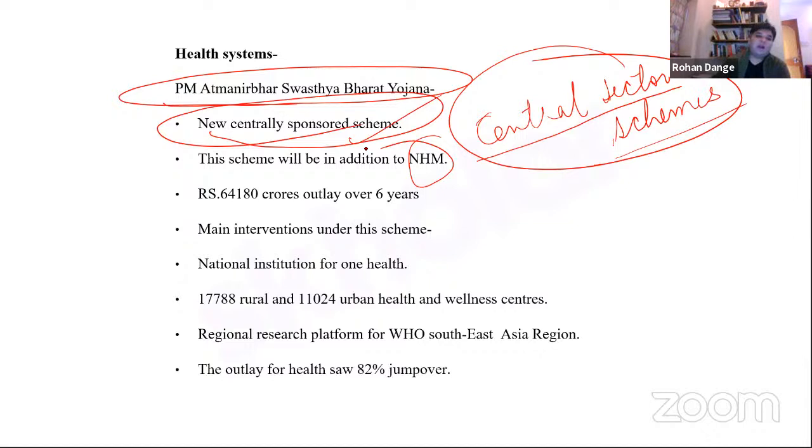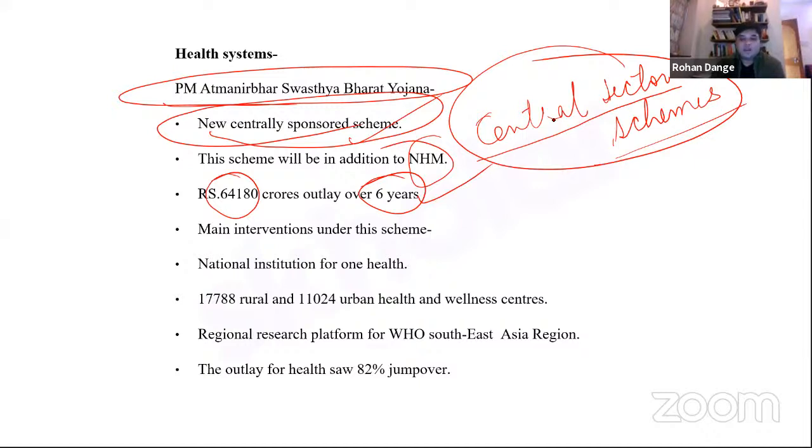Now, what is the budgetary outlay? The budgetary outlay is 64,180 crores over a period of 6 years. Okay. So again, as I said, the figures may not be asked, but they might ask you the coverage of this scheme. So the periodic coverage or the period wise coverage of this scheme spans into 6 years. So that is something that you have to bear in mind.